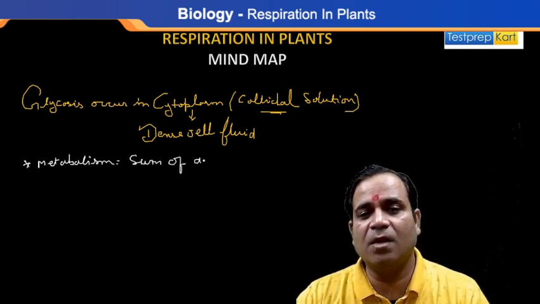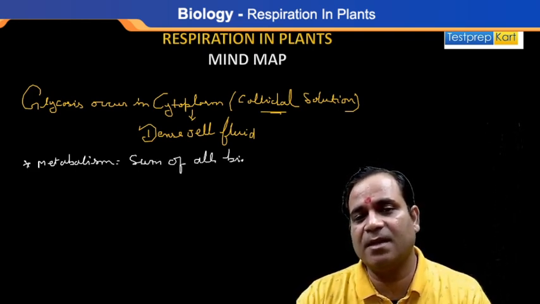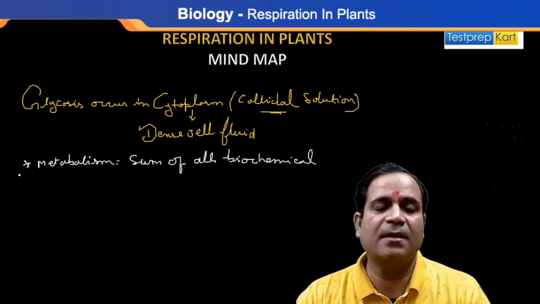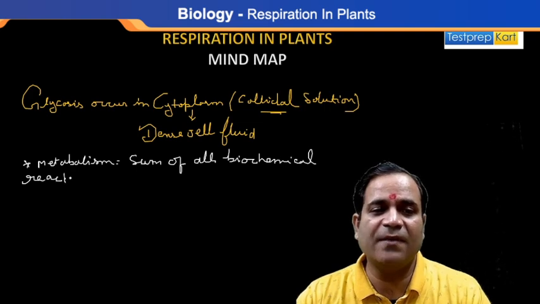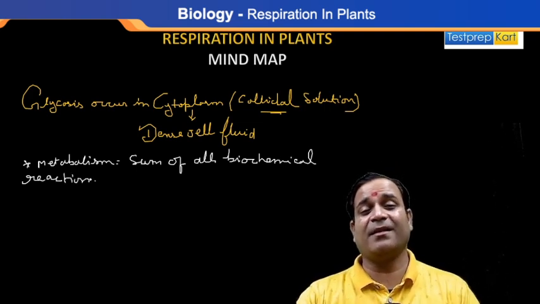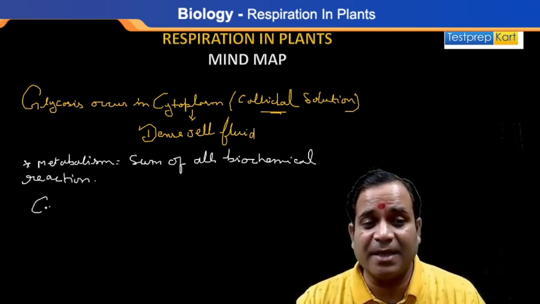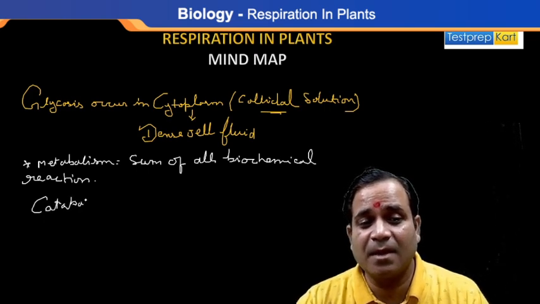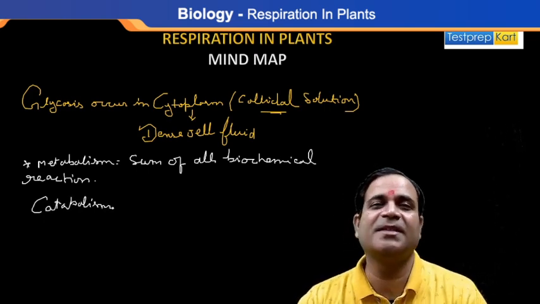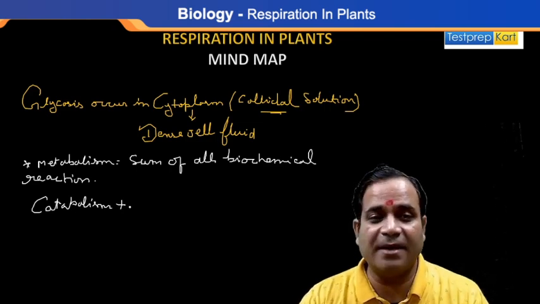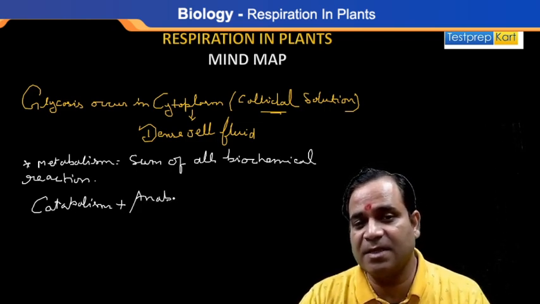So if I'm saying the sum of all biochemical reactions, it means what? First one is catabolism, and the second one is what, my dear? Anabolism.